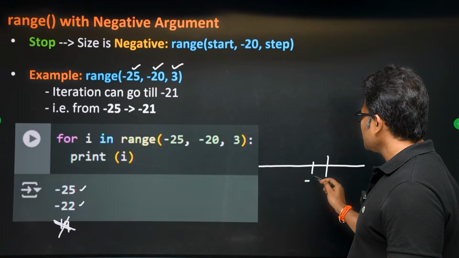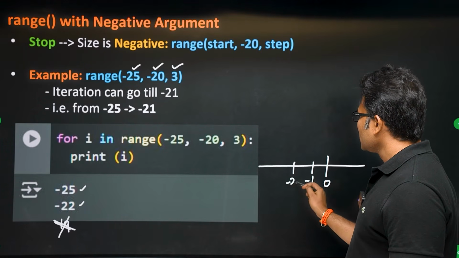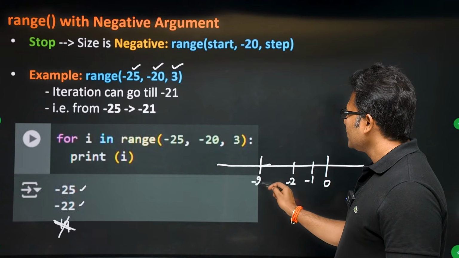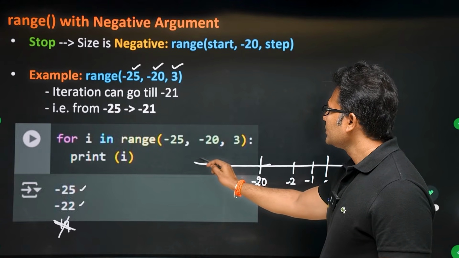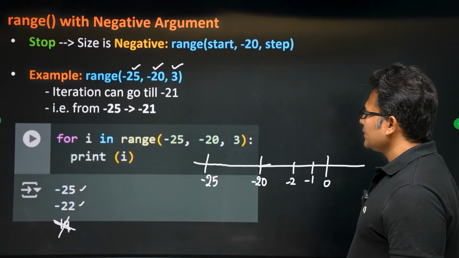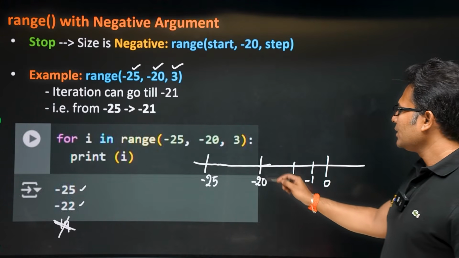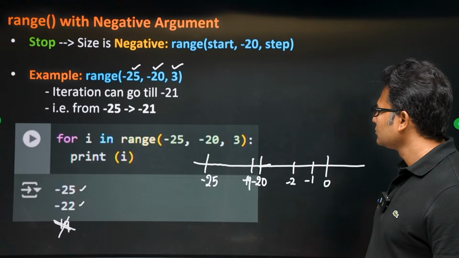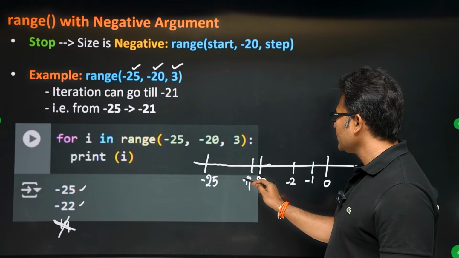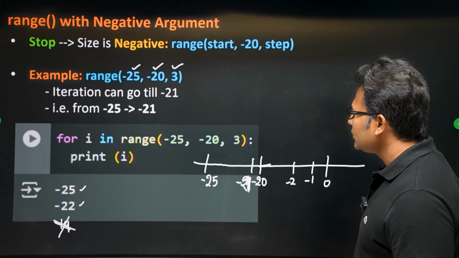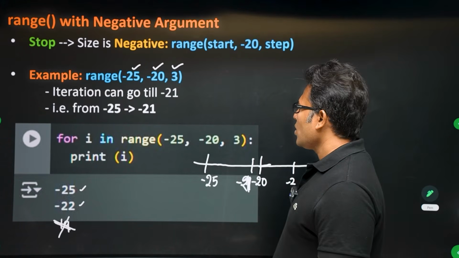0, minus 1, minus 2, and so on. There is minus 20, there is minus 25, and here there is minus 19. No, here there is minus 21. Minus 21, right?